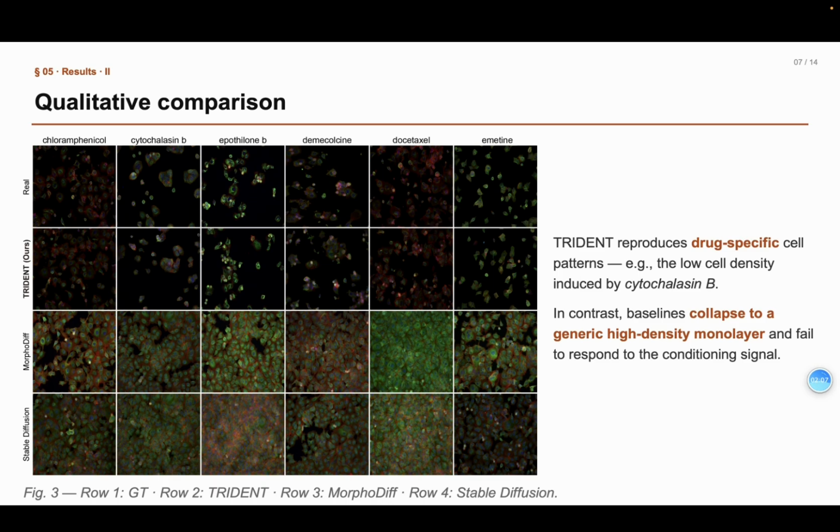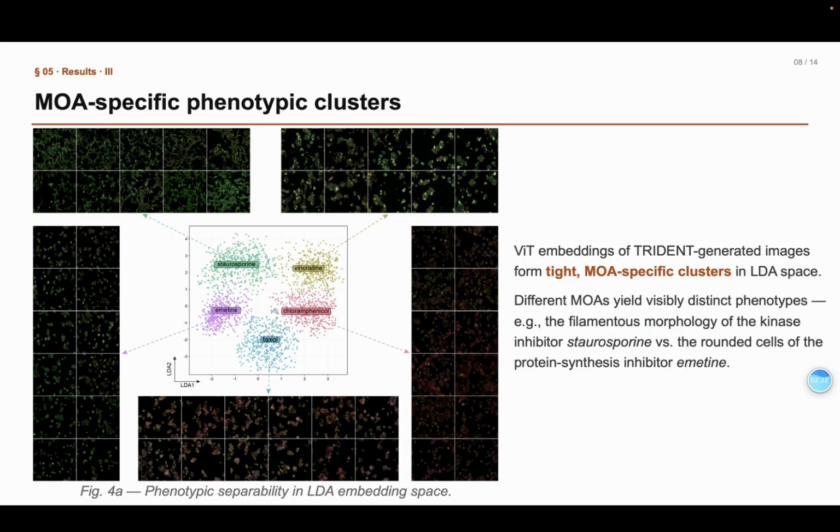We capture drug-specific phenotypes. For example, the reduced cell density from cytarabine. The two baselines below collapse to a generic monolayer, ignoring the conditioning. In LDA space, generated images form tight, well-separated clusters, each matching a specific mechanism of action. For example, the model has learned MOA-specific programs.